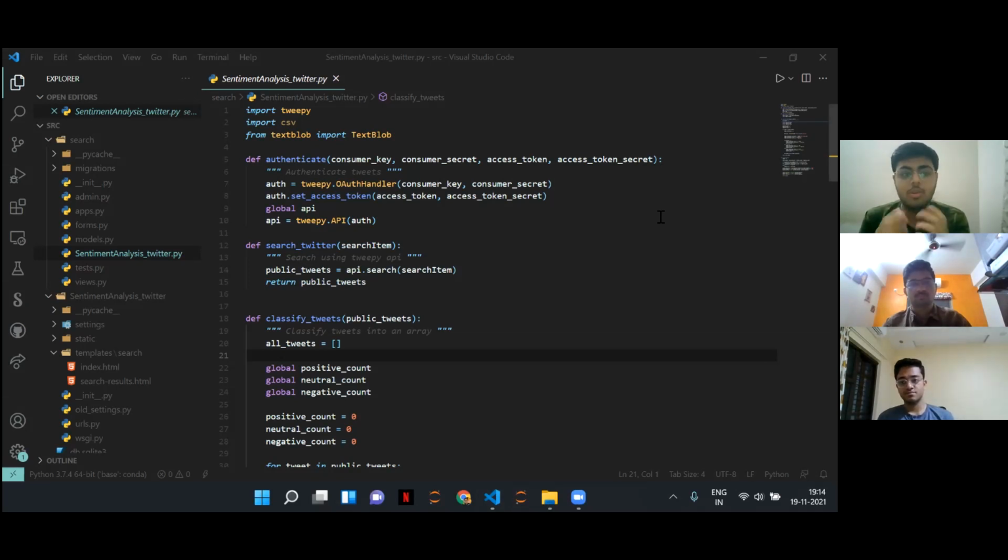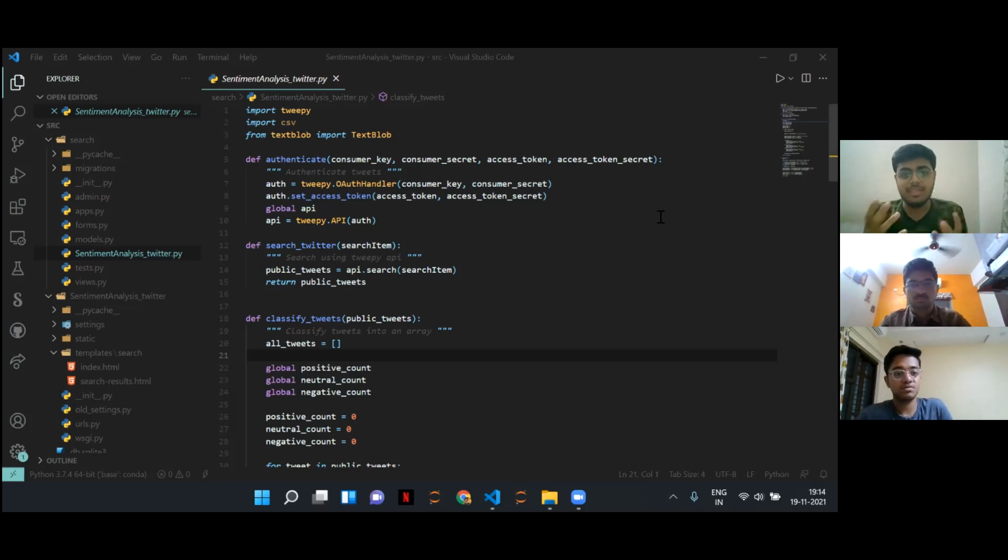So for example, if you want to search about Nirma University or Pakistan or Barack Obama, anybody that people have mentioned in their tweets, we can search for them, and we will have a tabulated, color coded analysis for the same. So we can see how many people are saying positive things about that topic, how many people are reacting negatively, how many tweets are neutral in nature. We have an entire percentage table for the same that is created using Django technology.